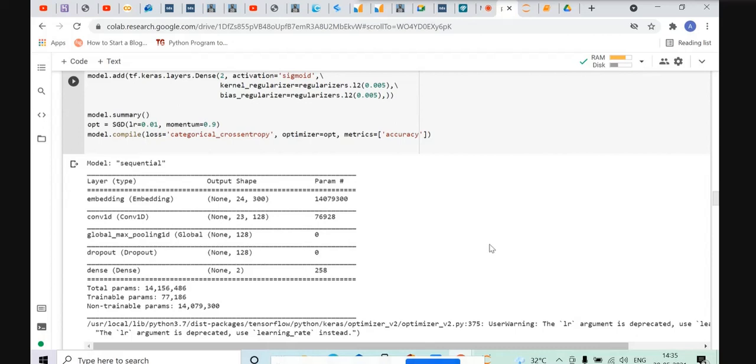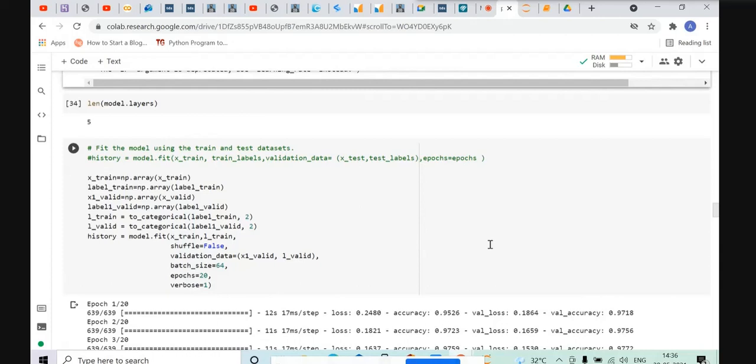If we take a deeper look, we'll find that in the embedding layer, our sequence length is 24, and for each value we have 300 dimensions as output, that is, 300-dimensional vectors. This is given as input to the convolution layer, which is a one-dimensional layer. The output of the convolution layer is 128 filters and 23 dimensions. Then we have the dropout layer of the same size. Then we can see the parameters, the trainable parameters and non-trainable parameters as well.